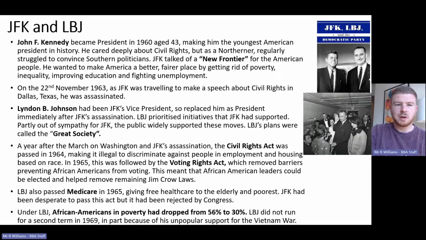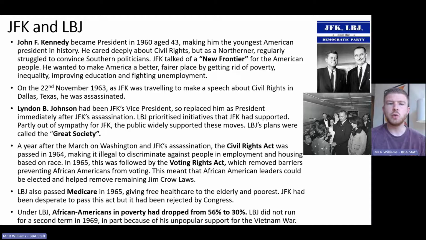So in terms of talking about civil rights, we can't do that without looking at the impact of both John F. Kennedy and Lyndon B. Johnson, two presidents in the 1960s. So starting off with JFK, as we'll call him from this point on. JFK became president in 1960 when he was just 43, and it made him the youngest American president in history. And he cared deeply about civil rights. But as a Northerner, he regularly struggled to convince Southern politicians of his ideas. And remember, racism, as we've seen, is consistently worse in those Southern states.